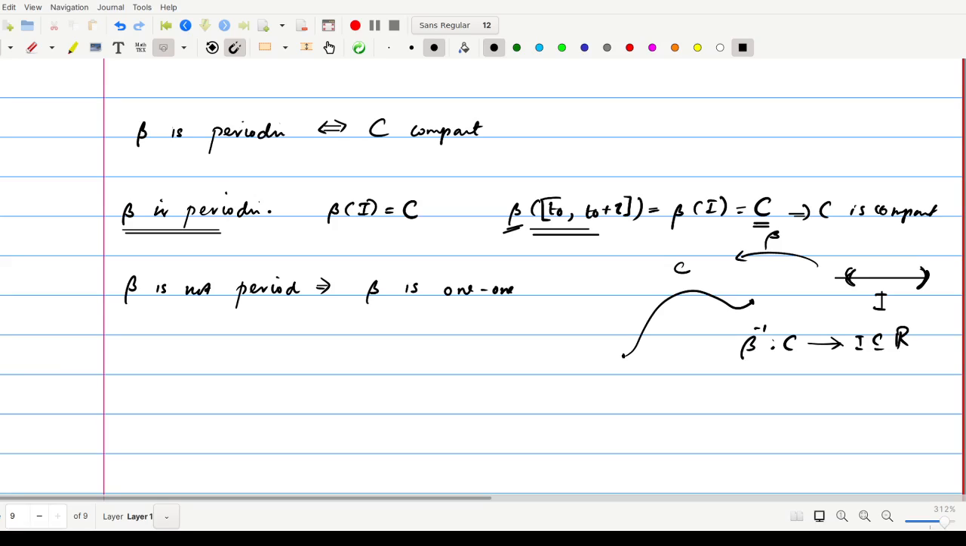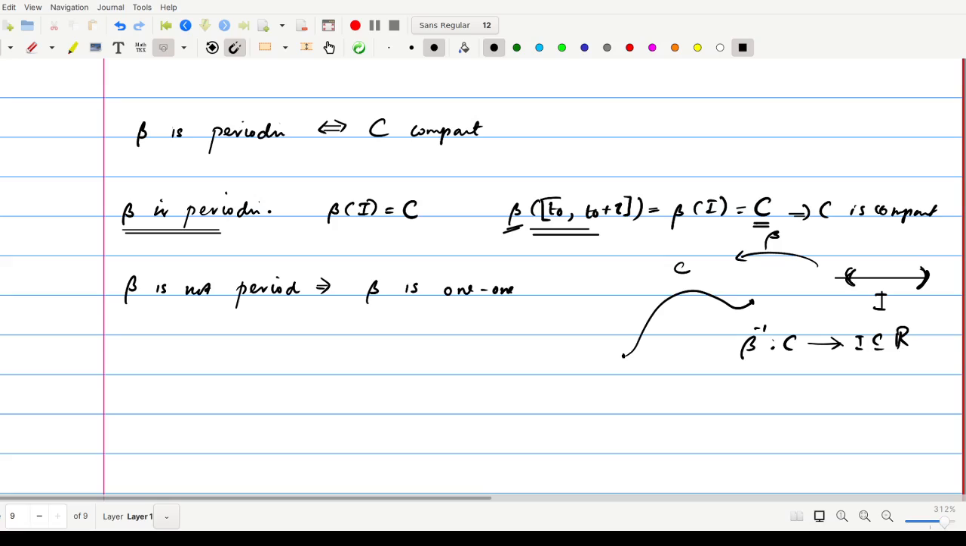If C were compact, then beta inverse would have had a maximum value on C. But we know that since I is an open interval, there is no maximum for beta inverse. So it remains only to prove that this beta inverse is continuous.